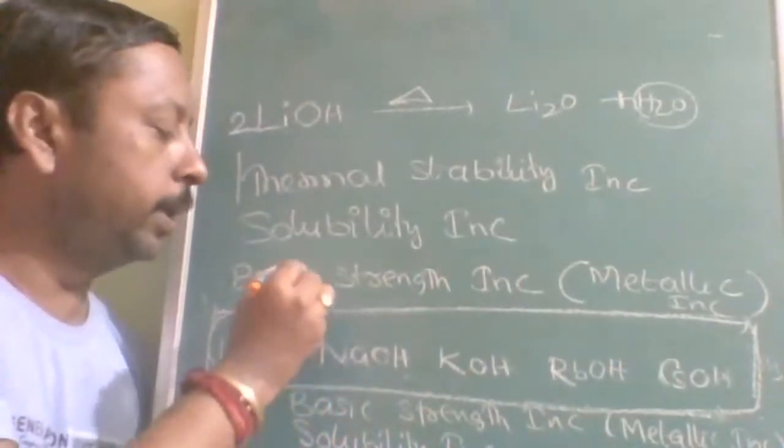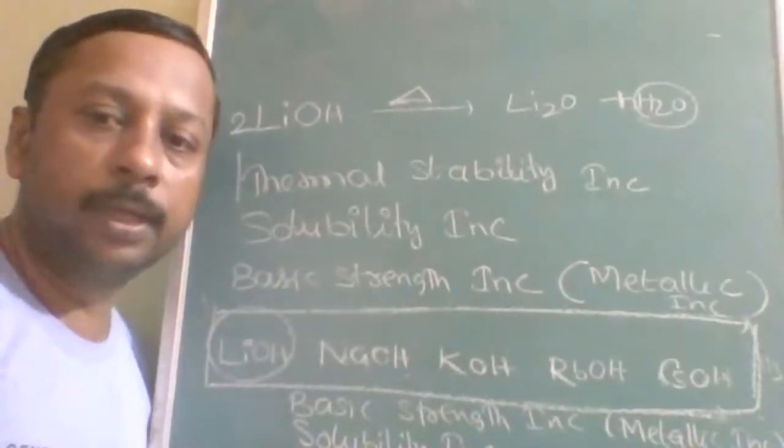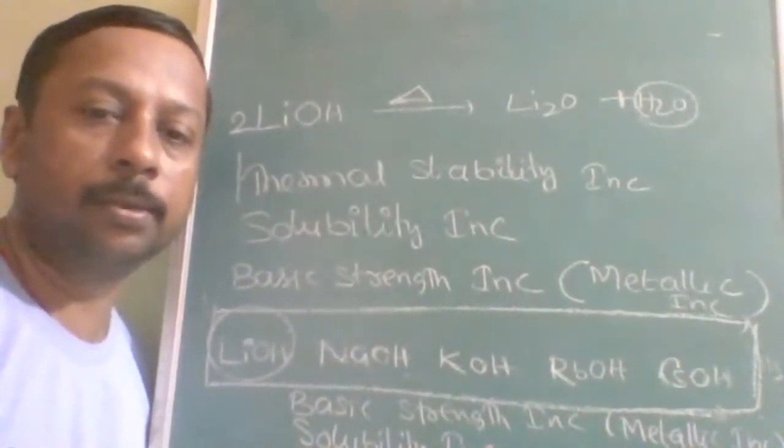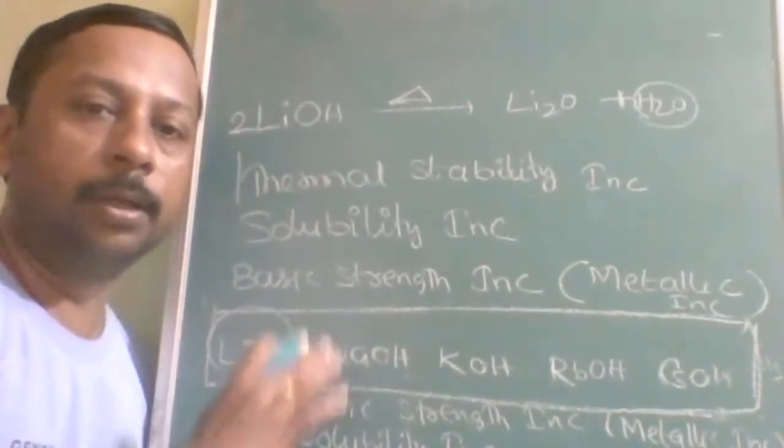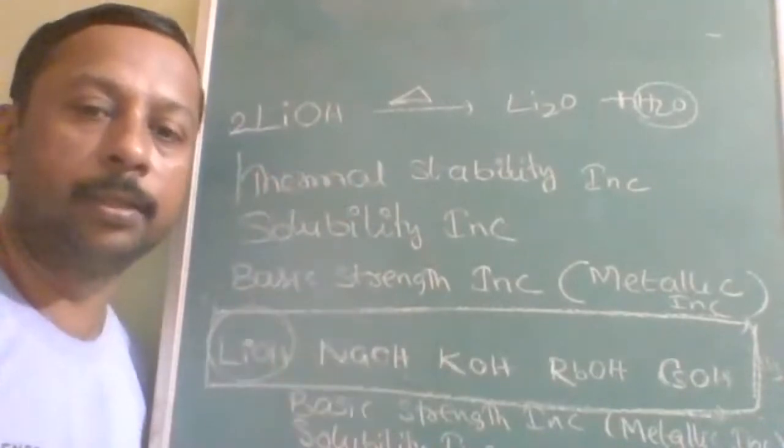Solubility also increases because basic strength increases. Base means the tendency to lose OH minus is increasing, therefore the solubility also increases. Note down these three orders: thermal stability, solubility, and base strength. And an additional point, this one.